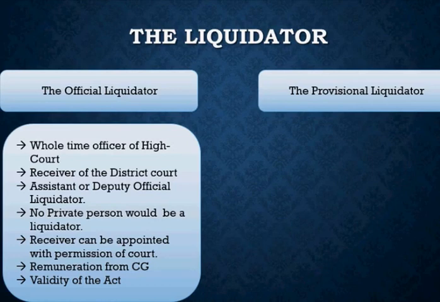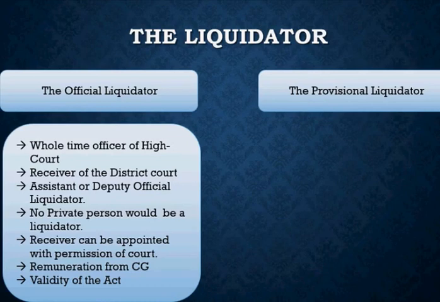So this provisional liquidator, although we call him a provisional liquidator, you understand the basic concept behind why: he has been appointed on a provisional basis. His appointment is not yet confirmed. Why? Because he has been appointed in an intermediate period. The petition has been filed, but the winding up order has not been passed.